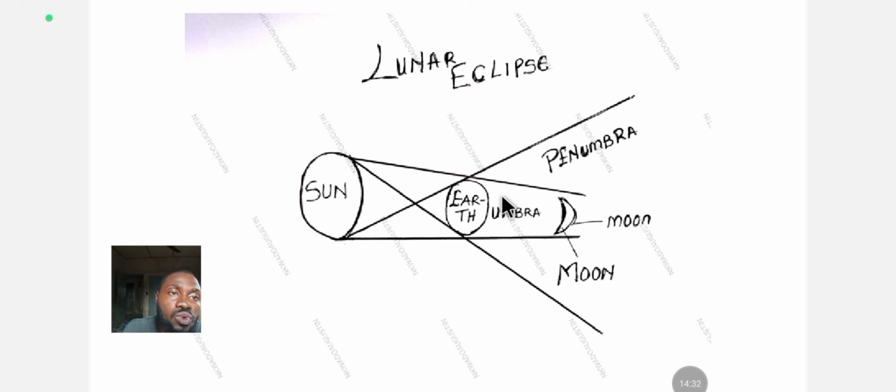So the part that it covers fully is going to experience what? Umbra, which is total darkness. While the part like here that it doesn't cover fully is going to experience what? Penumbra, which is the area of partial darkness. All right. So the moon is going to experience darkness.